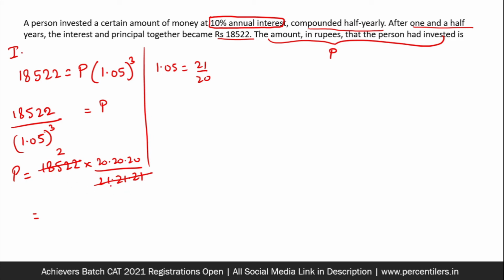9261 is the cube of 21. So this tells us that the principal must be 16,000. So 16,000 becomes the answer for this question. Okay, but the burning question still remains: what could we do to avoid this kind of calculation?